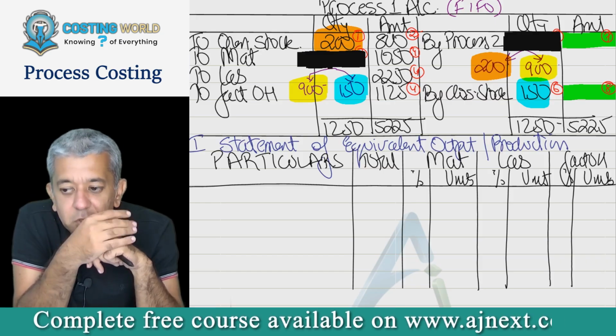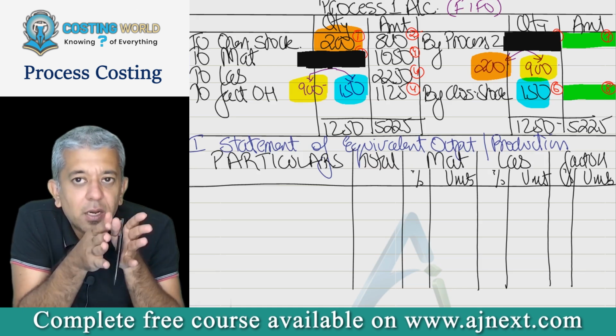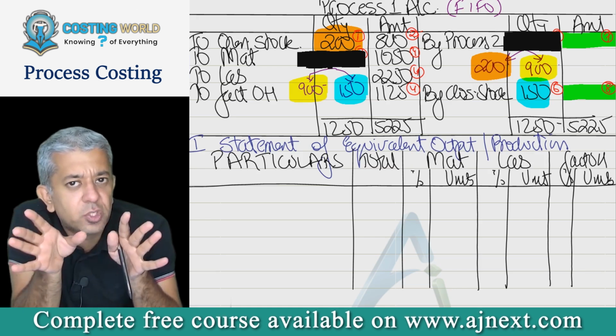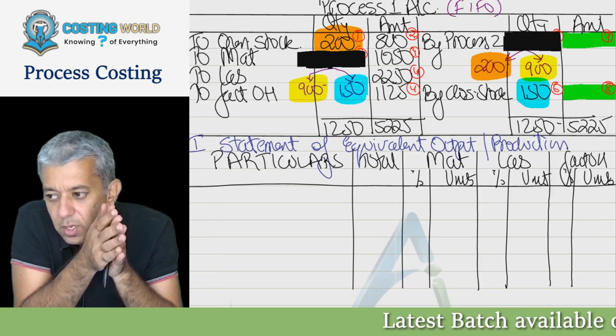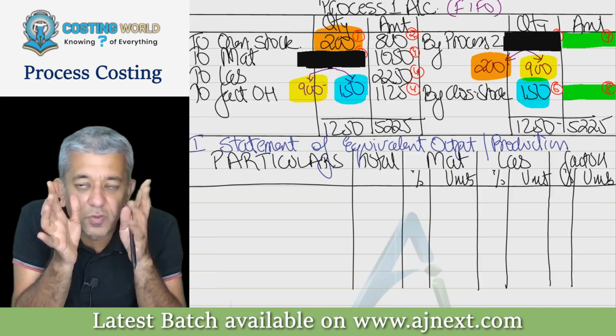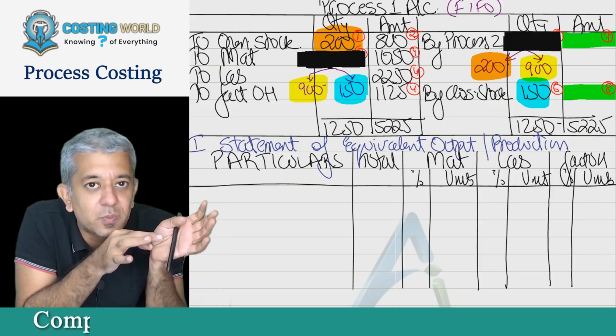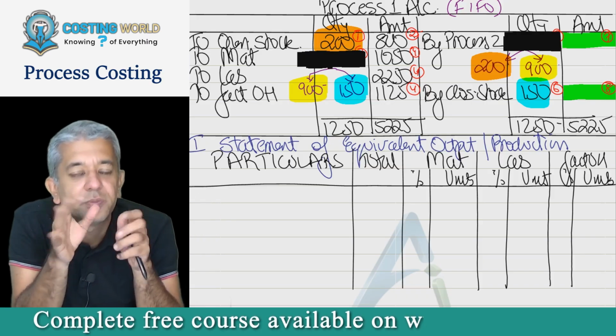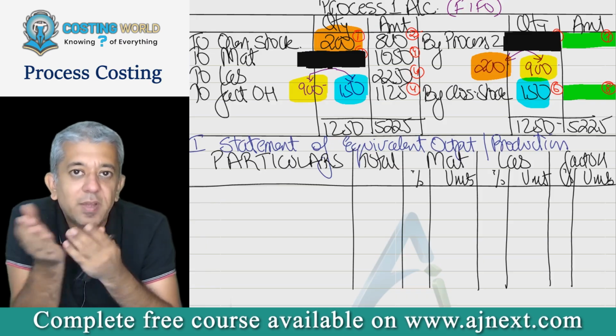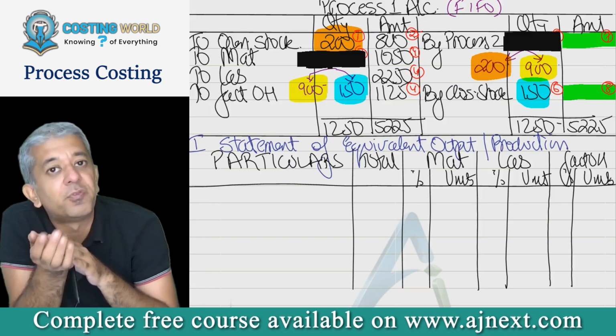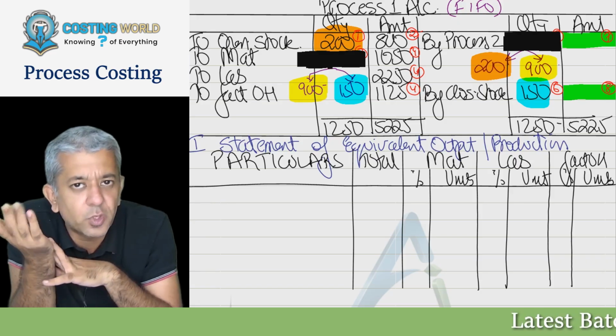Tell me the number first. 900. Can we say these were started and finished? Yes. Okay. Lastly, 150. See what words I'm using. Can we say these are those 150 units which were started in this period but not completed in this period? Yes, sir. That is why it is there in closing WIP. If it was completed, it would have been transferred to process 2.